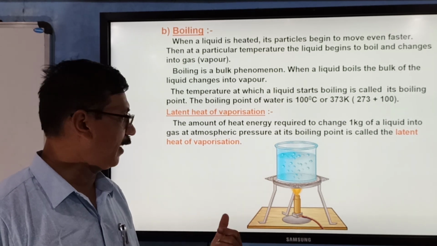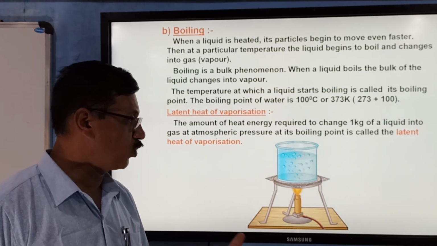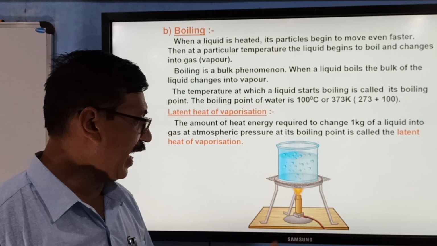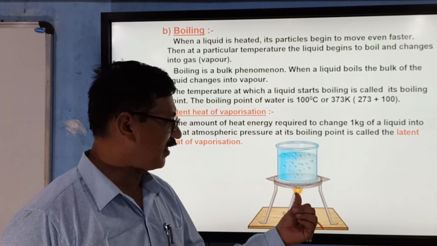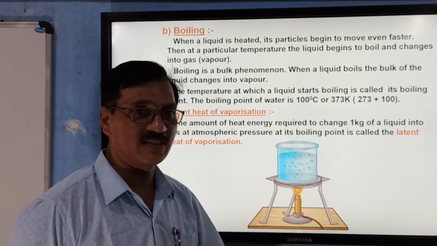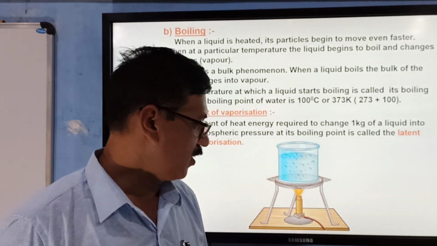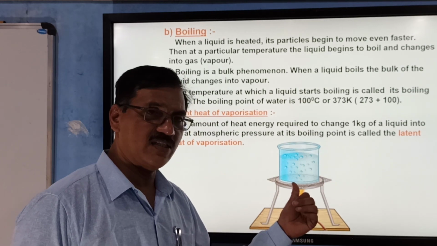Similarly, there is a latent heat of vaporization. To know that, you take 1 kg of a liquid and go on heating it. When you start heating, its temperature rises. But when it starts boiling, its temperature ceases to rise. Suppose it is water: when you start heating from 30 degrees Celsius, the temperature rises.